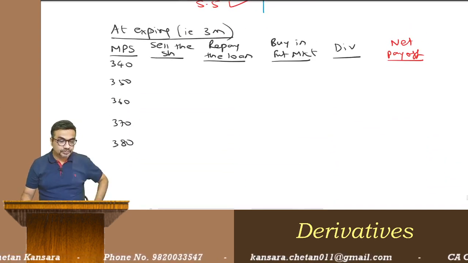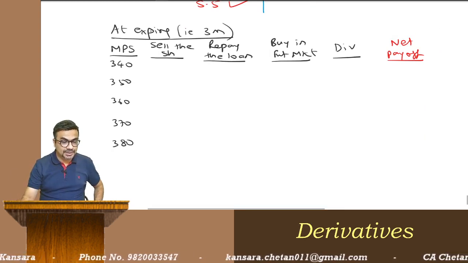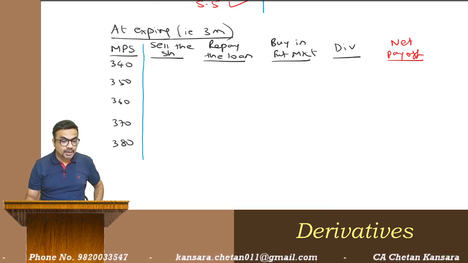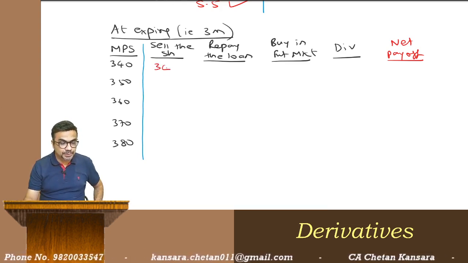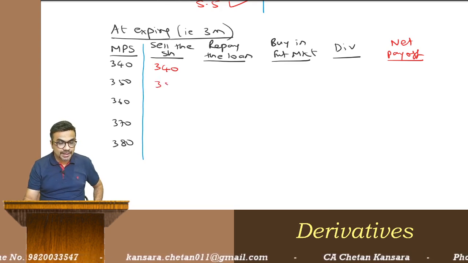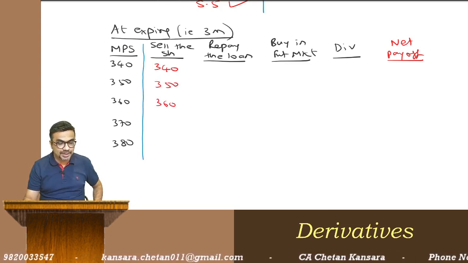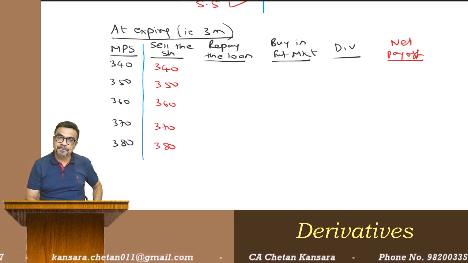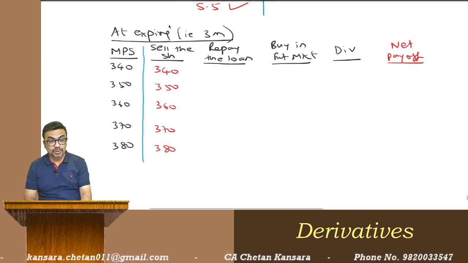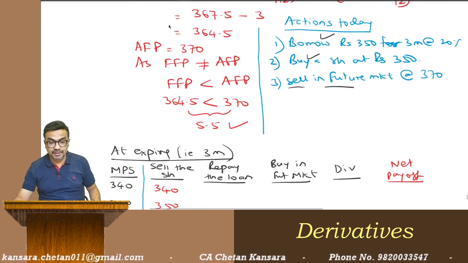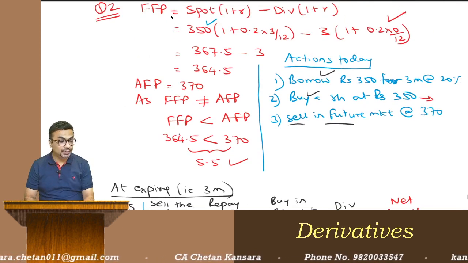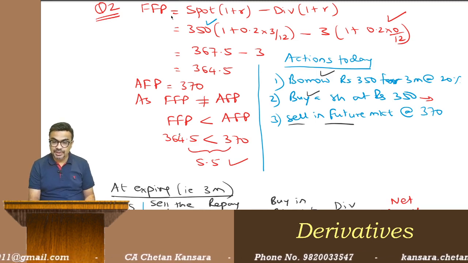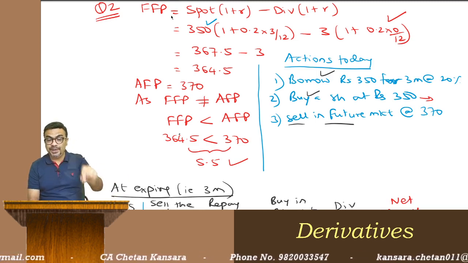Okay, now, so these are the market price. Let me write down the answer. Okay, I'm going to sell the share, so I'll get 340 rupees. We'll go column wise. Okay, I'll get 350 rupees plus. I'm selling, so I'm getting money, 360, 370, 380. Okay, I'm going to repay the loan. What is the amount of loan? 350. To this you add interest for 3 months. So on 350, 20% you add interest for 3 months and see what you're getting. 350 plus 20% interest for 3 months.